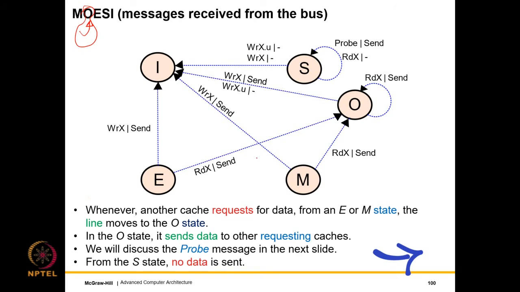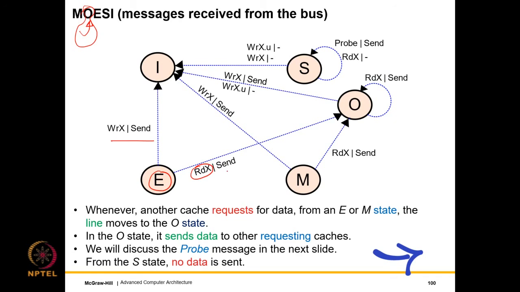So whenever another cache requests data from an E or M state, of course the E part remains the same, but from an E or M state, whenever another cache requests data, previously what used to happen? Well, there was a transition to the shared state, right? So let us look at the read miss messages from the E or M state. Previously they used to go to the S state, but now we don't do that.